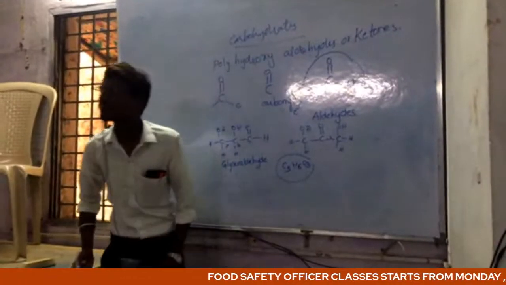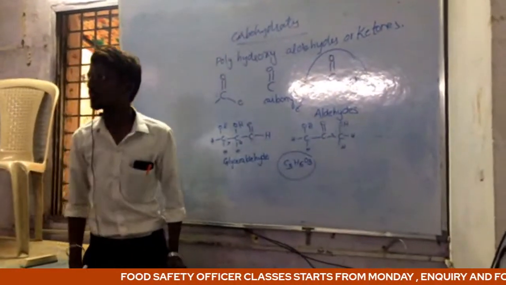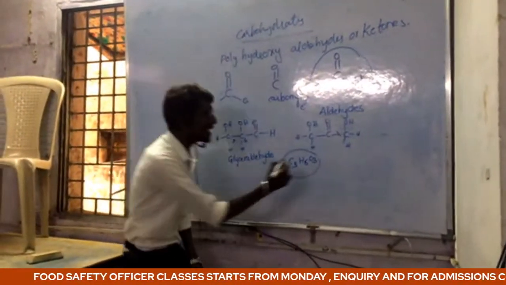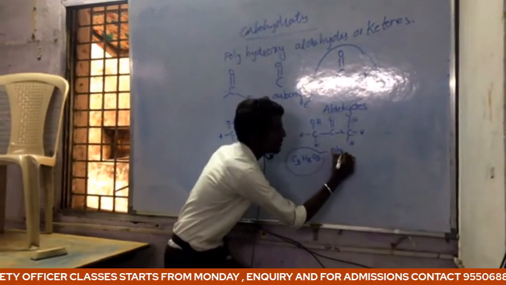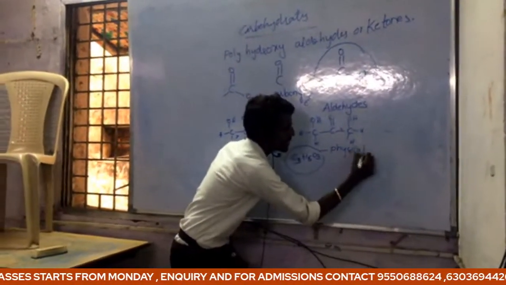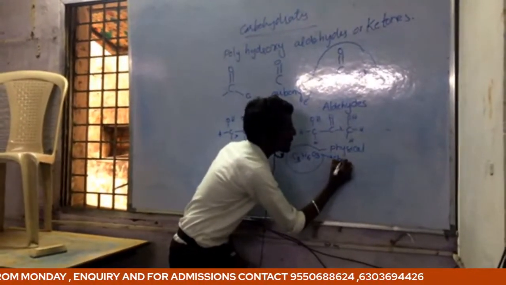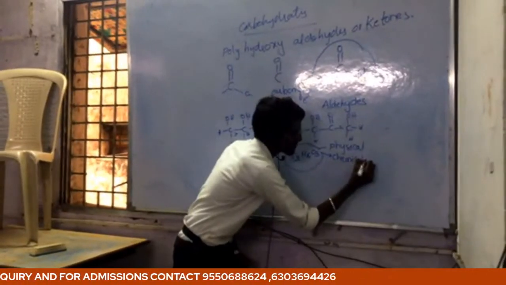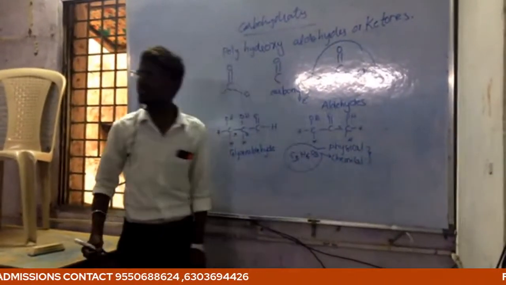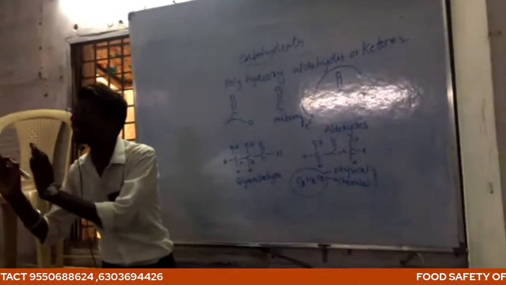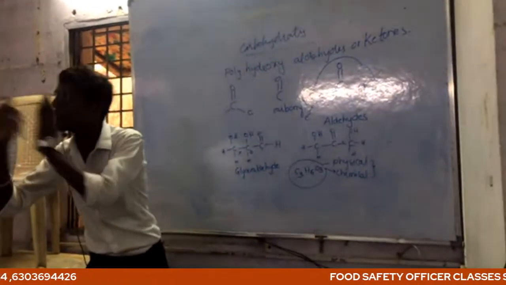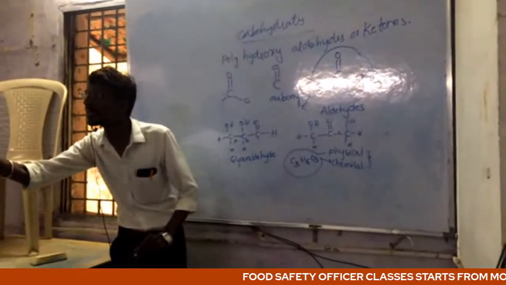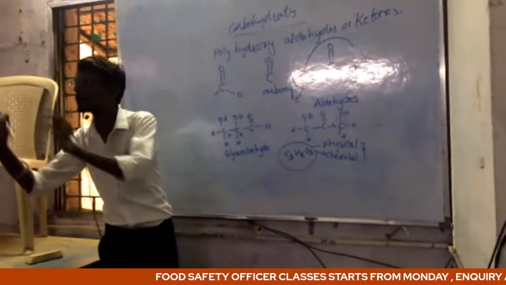Same molecular formula with changes in physical and chemical properties are called isomers, and the phenomenon is called isomerism.